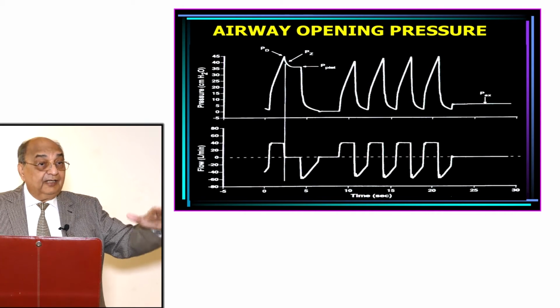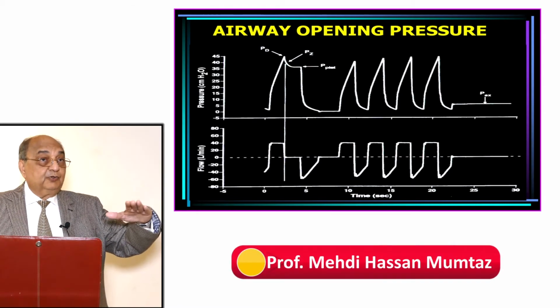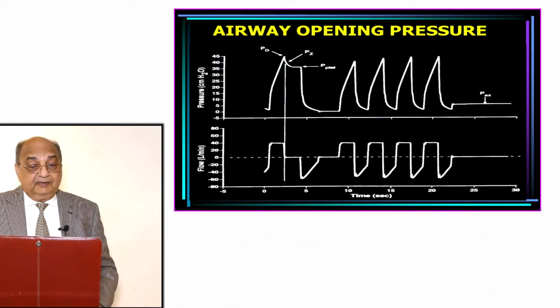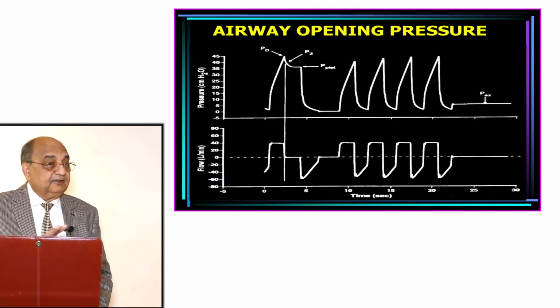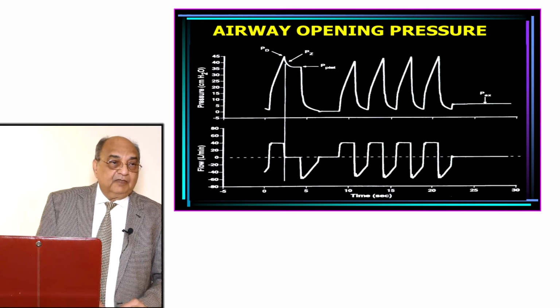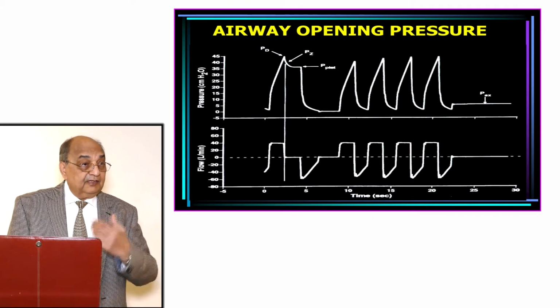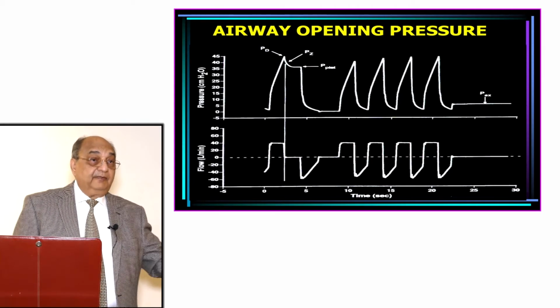Plateau pressure is the pressure at the alveolar level at the end of inspiration. This is a very important pressure. If this pressure goes above 30, you should start worrying. There is going to be pneumothorax in this patient. When the expiration starts and comes down to this level, this is called the end expiratory pressure. So these three things are very important to know in graphical form: the peak pressure, the plateau pressure, and the end expiratory pressure. You can see this in any patient on the ventilator, even on our ventilators.